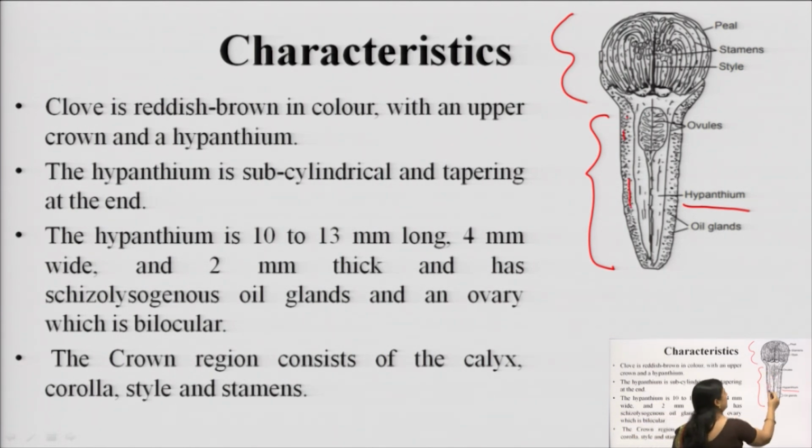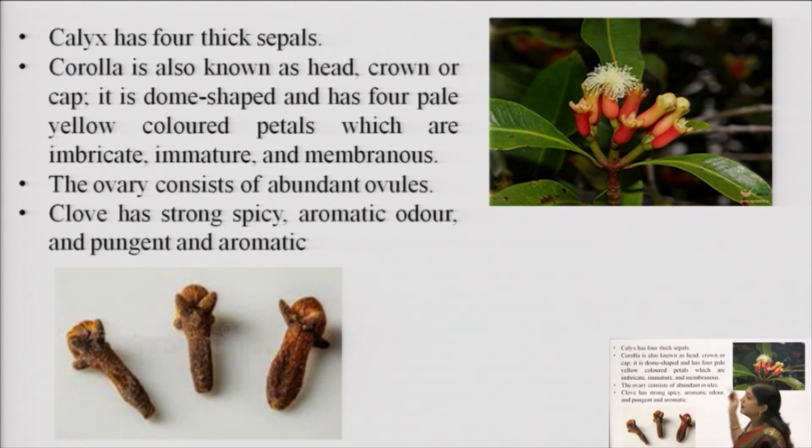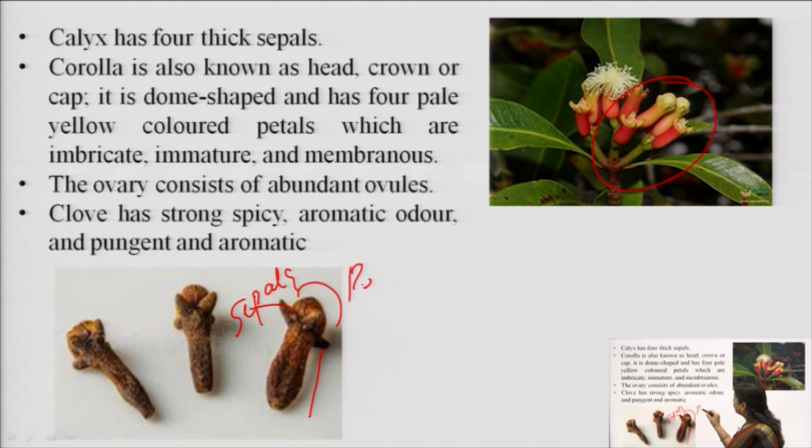The volatile oils are generally produced from the stalk region, and in this region we have the androecium and the gynoecium. The average length of a clove is around 13 mm. Now, this is the picture where you can see the peach colored cloves, which are generally collected for the maximum volatile oils present, mainly from the hypanthium. These are the petals, these are the sepals, and these are the petals. So this is how the structure is seen for the clove.